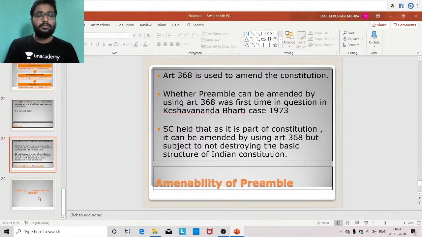We have discussed the preamble very comprehensively in two sessions. In the last session, I discussed half of those concepts, and in the present session I discussed the remaining concepts. Hope it is helpful to you.